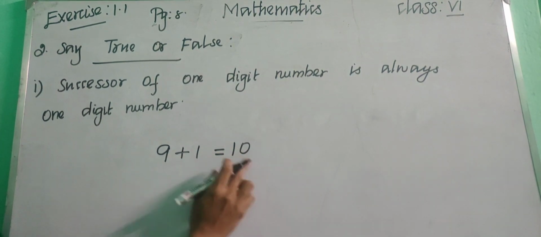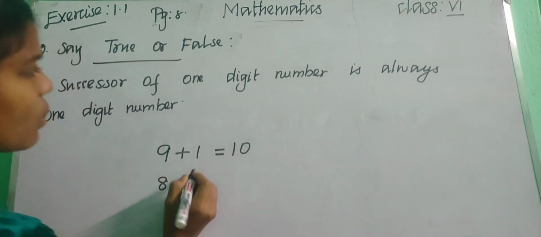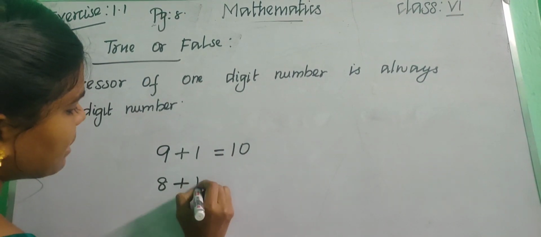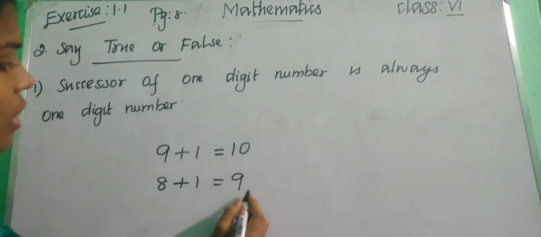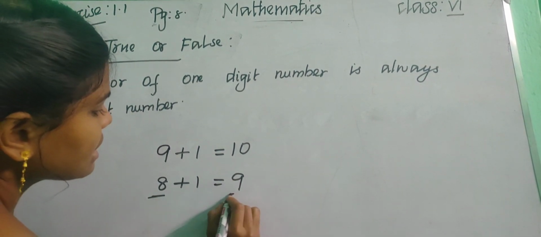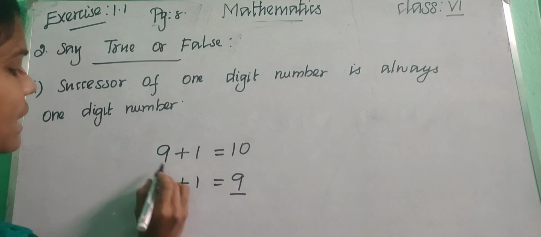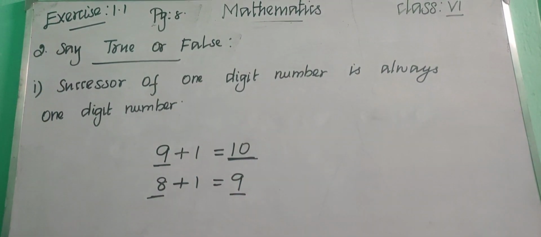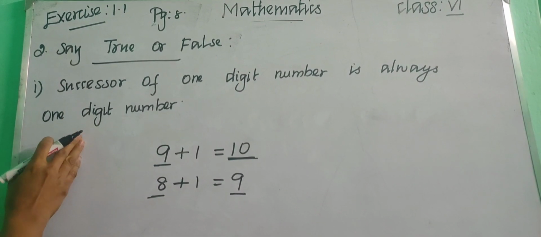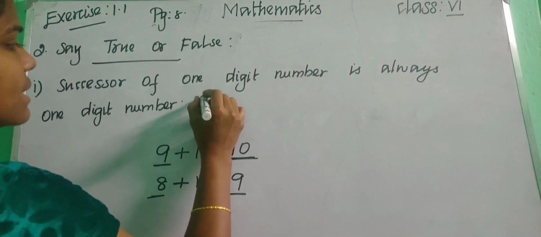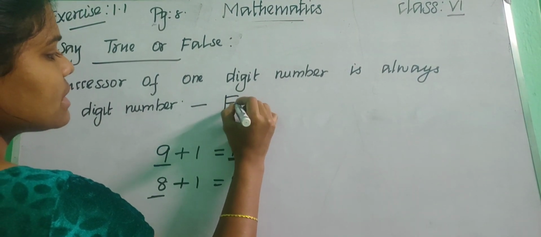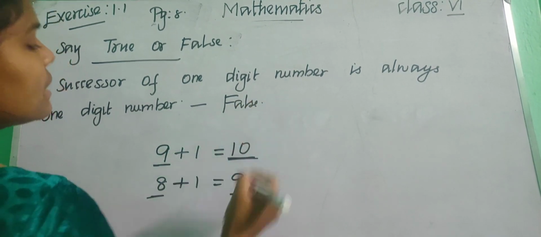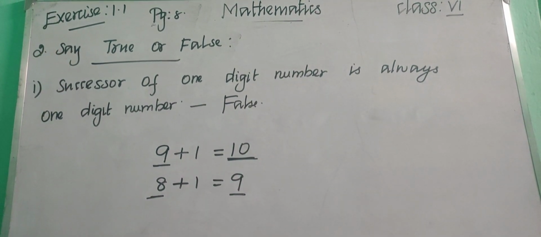If we are having 8 and we add plus 1, we will get 9. So if it is 8 we will get a one digit number, but if it is 9 we will get a two digit number. So is that true? False, right? So the answer for this is false. Okay children, so the first one answer is false.